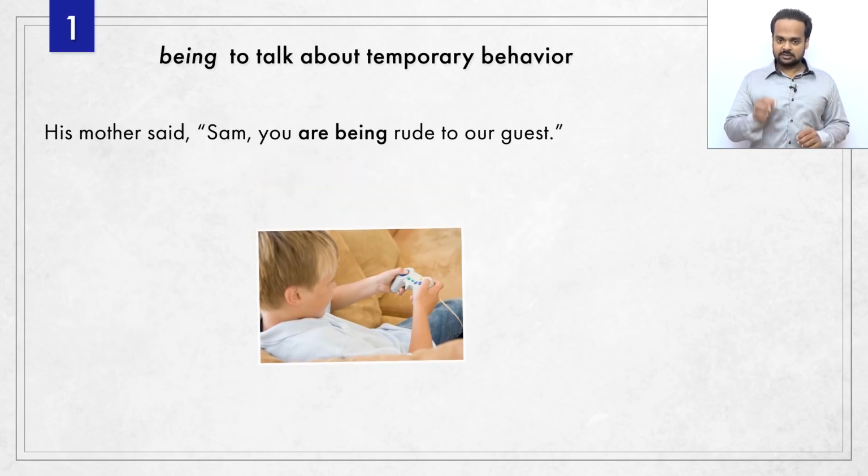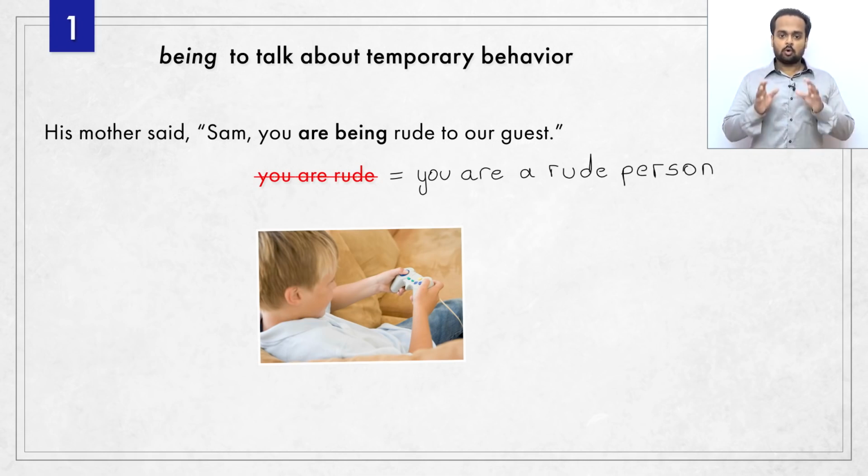So his mother said this to him, "Sam, you are being rude to our guest. Come here and say hi to him." Notice that she said, "You are being rude," and not "you are rude." If she had said, "You are rude," that would mean you're a rude person, always. But here, she's saying, you're normally a good, polite kid, but right now, you're being rude. So that's a temporary behavior, and she wants him to change that.